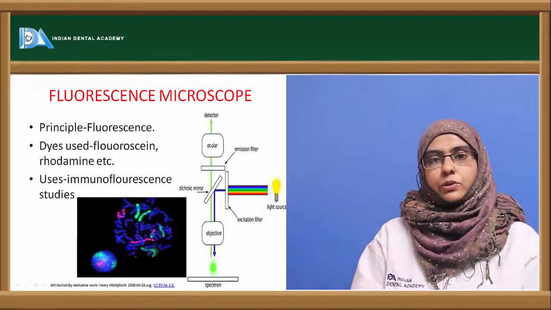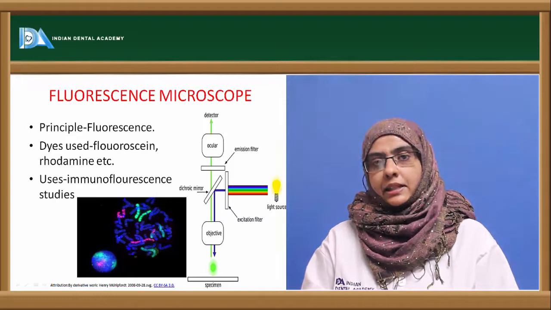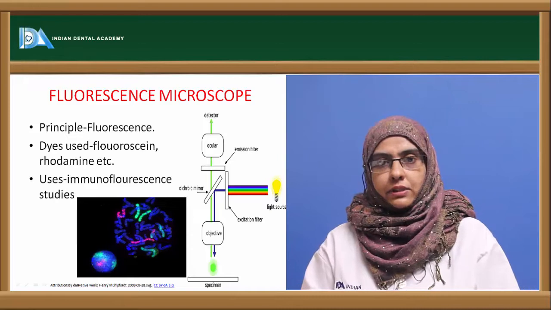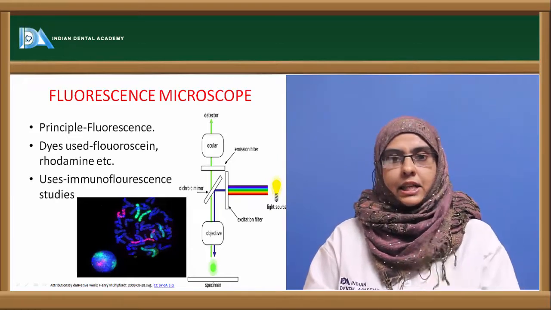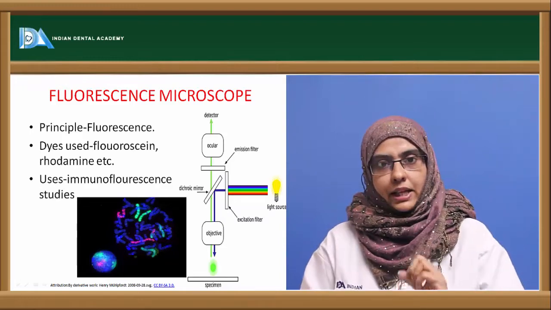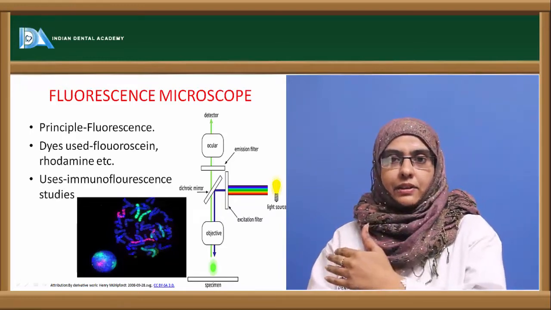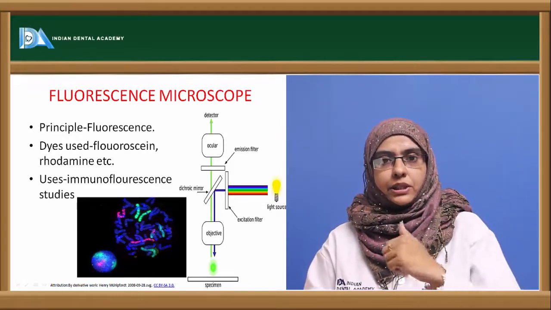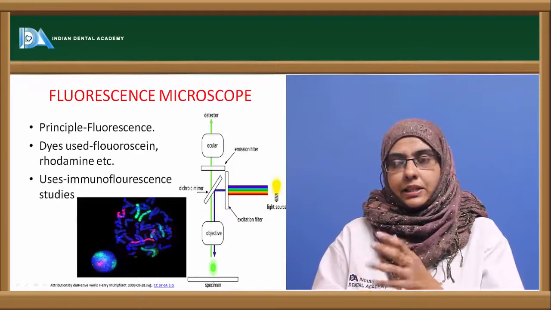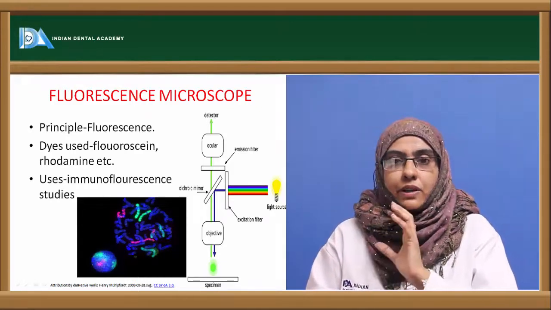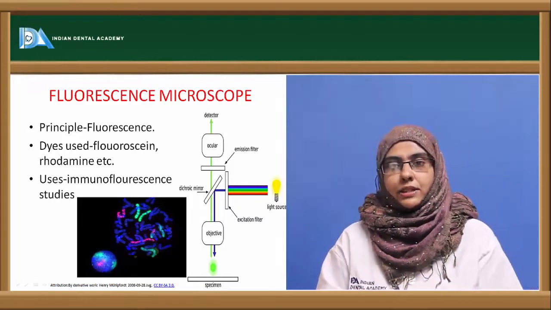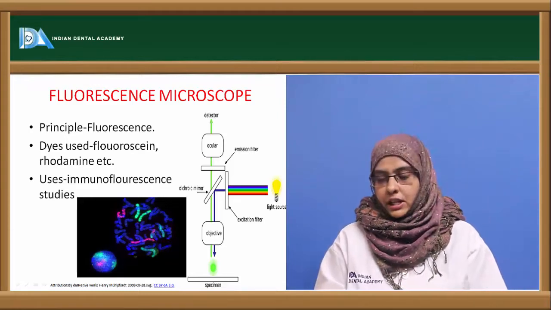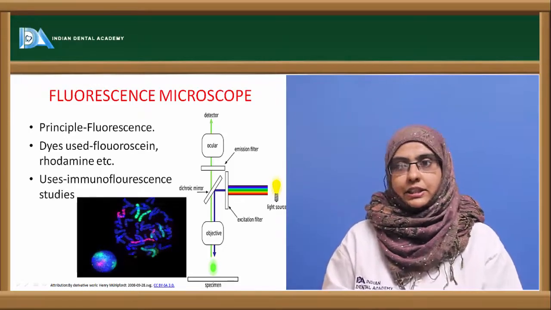And the next important type of microscopy is fluorescence microscopy. This fluorescence microscopy is based on a phenomenon called fluorescence. Now, there are certain dyes that have the ability to take up one particular wavelength of light and emit light of a longer wavelength. So these dyes take up one wavelength of light and produce another, and hence they can be seen as brightly illuminated with different types of beautiful colors that you can see in fluorescence microscopy. And mostly this fluorescence microscopy is used to study immunofluorescence or immunological studies.